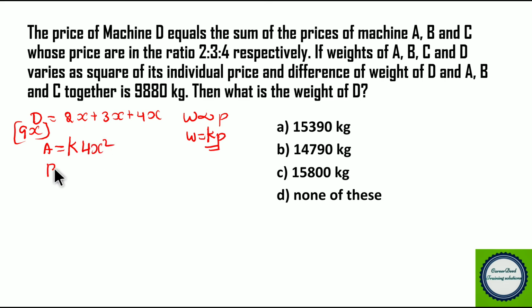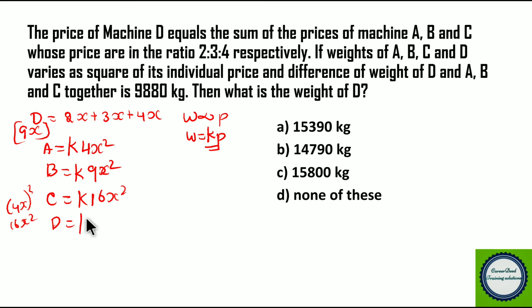And for B, this will be the proportionality constant into 3x the whole square, that is 9x square. For C, you get the proportionality constant into 4x the whole square, that is 16x square, right? So we are writing like this. Now when you take D, it is the proportionality constant into 9x the whole square, you get 81x square, right?